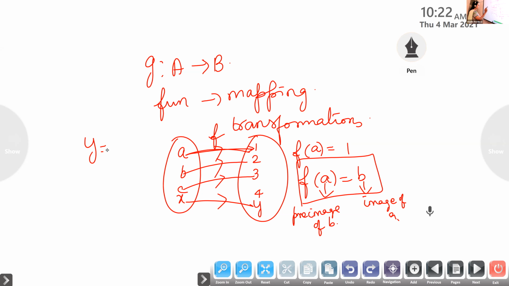Y is equal to f of X. Under the function F, X is mapped onto Y. So we denote this as f of X is equal to Y. That's why we call f of X a function.